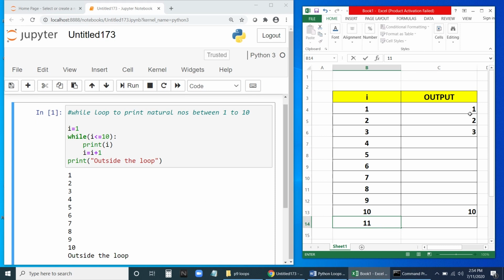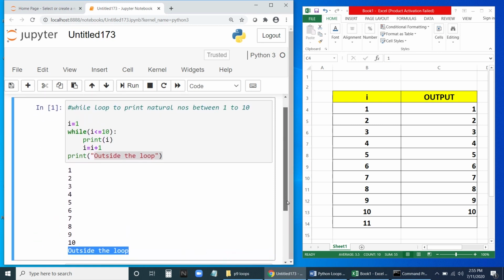So it will print 1, 2, 3 till 10. As you can see here, it will print 10. Then it will come out. Then it will say "outside the loop". That's why you can see here "outside the loop". That's it. It will stop now. Nothing is here.